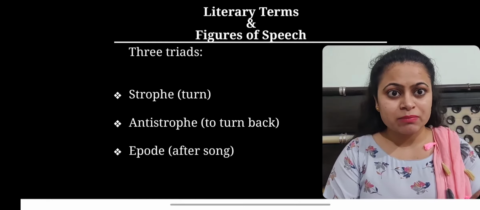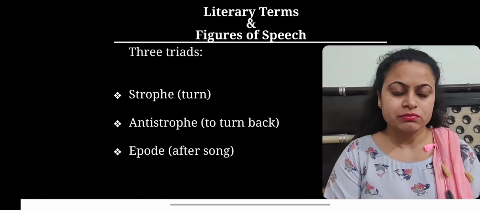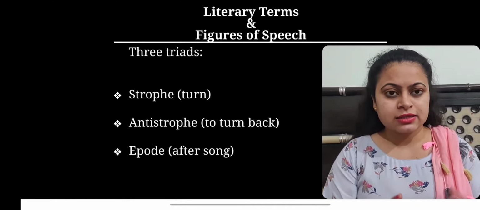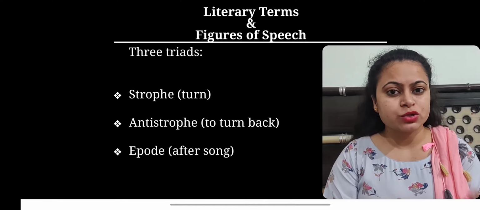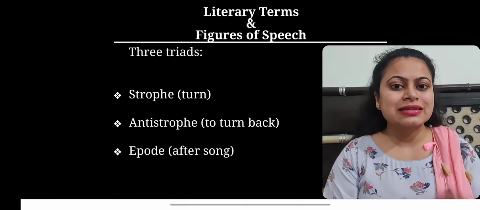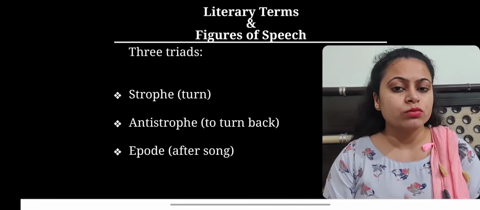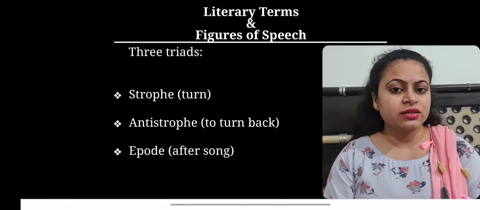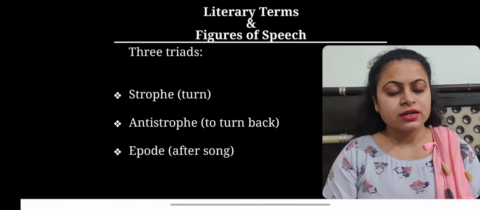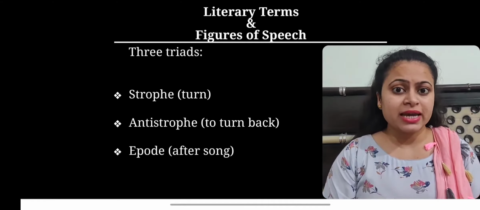And the meaning of this term strophe is turn, which means that while reciting this first segment of the Pindaric ode, the chorus is supposed to shift or move from the right side of the stage to the left side. There is a turn, and the turn is from right to left.